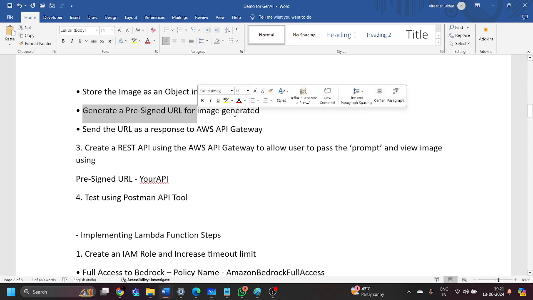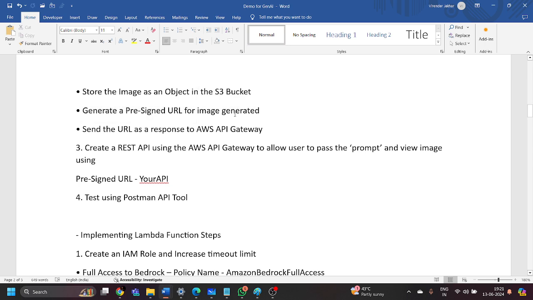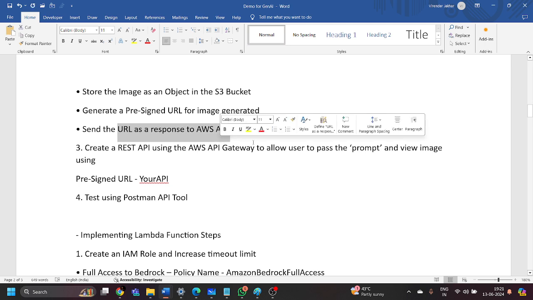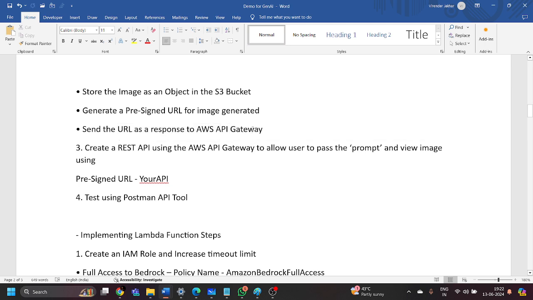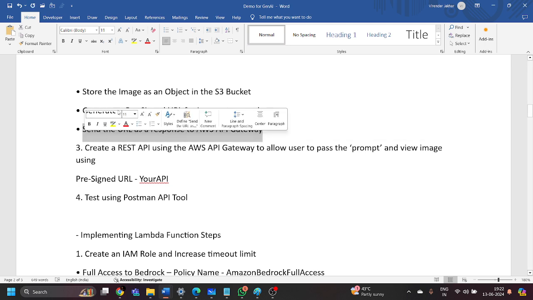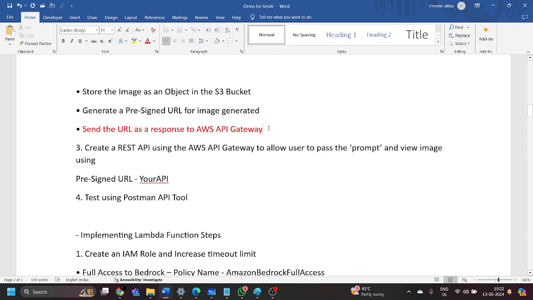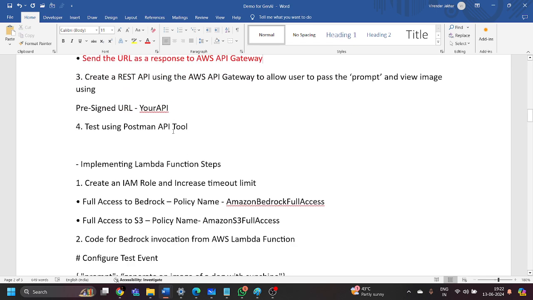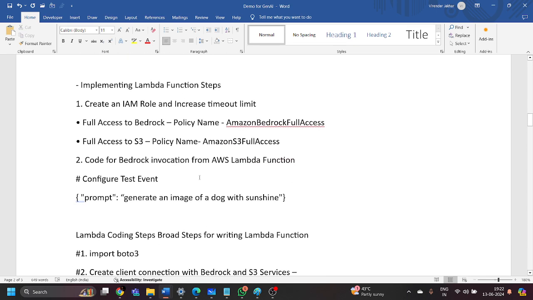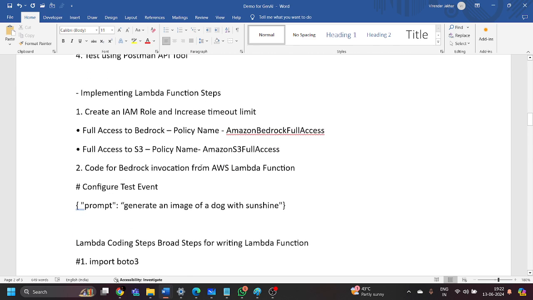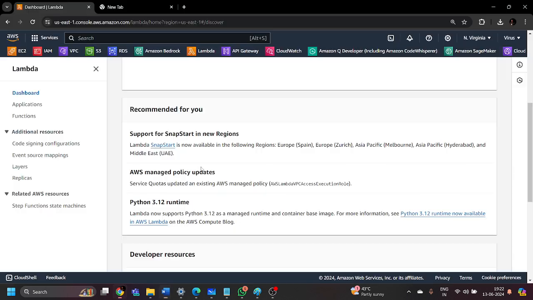We'll generate a pre-signed URL for the image we are going to generate with the help of AWS Bedrock. And then we are going to send this URL as a response to the API Gateway. But this point we are not going to cover inside this particular video. We'll have a dedicated video for that part. Okay, so now the very first thing is that we need to create an S3 bucket.